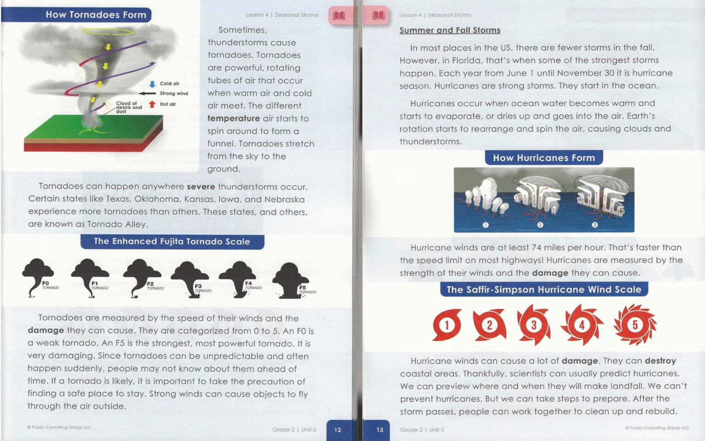Hurricane winds can cause a lot of damage. They can destroy coastal areas. Thankfully, scientists can usually predict hurricanes. We can preview where and when they will make landfall. We can't prevent hurricanes, but we can take steps to prepare. After the storm passes, people can work together to clean up and rebuild.